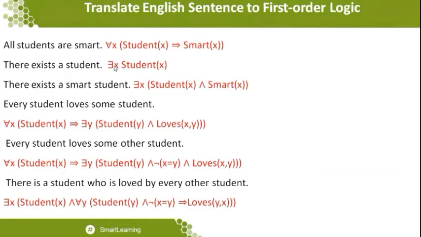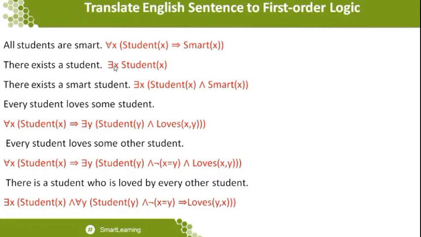Because I want to represent these two things, which means that every student needs to be represented. At the same time, I also want to represent some students. So every student is represented by student of X, and some student is represented by student of Y. That is very important.